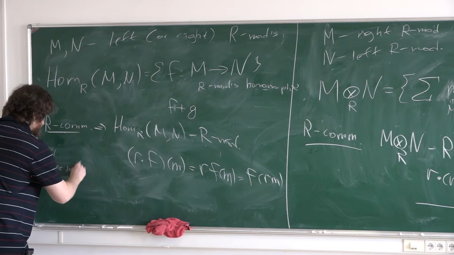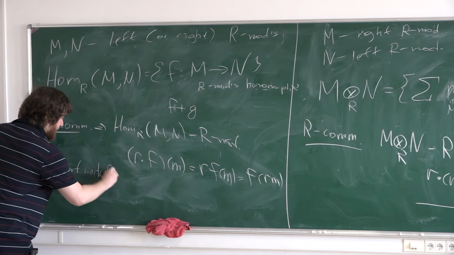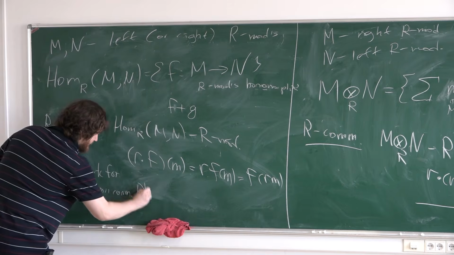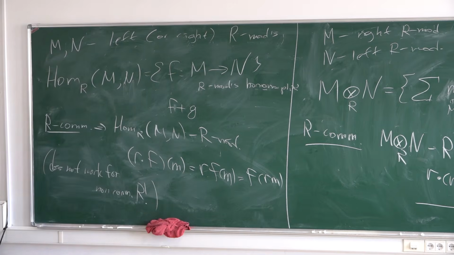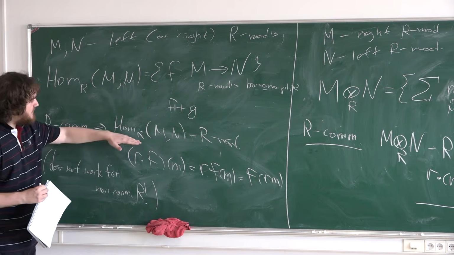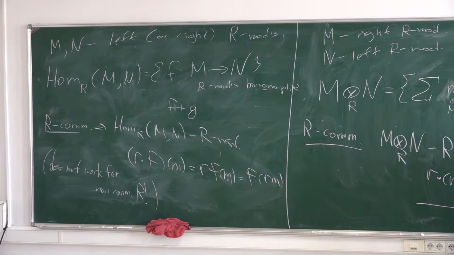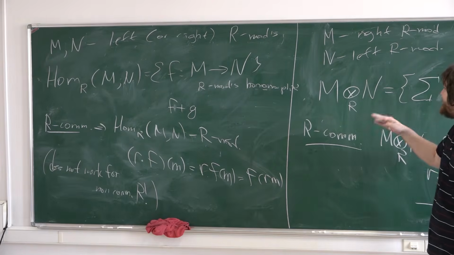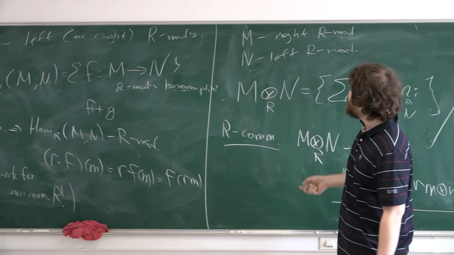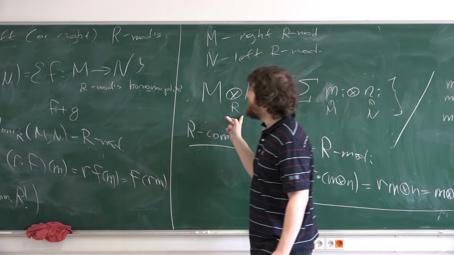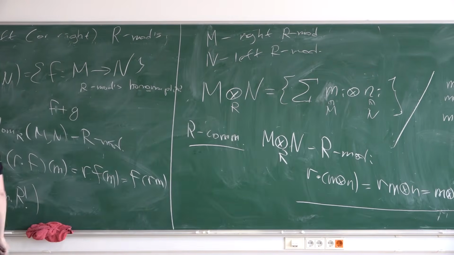It does not work for a non-commutative ring. But for a commutative ring, of course, we have this R module and these R modules. For a commutative ring we have no difference between left and right. So over a commutative ring, for any two R modules, we have the tensor product and Hom.